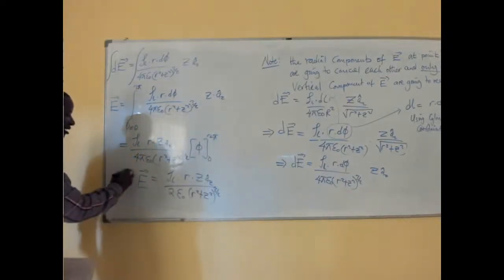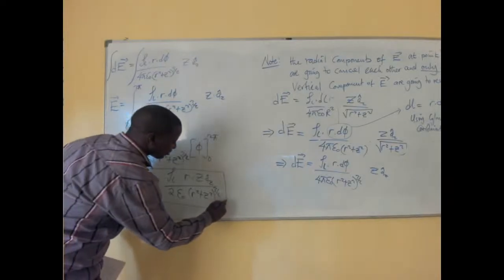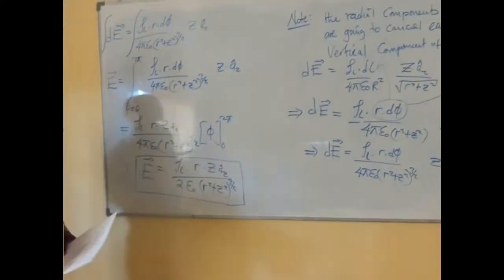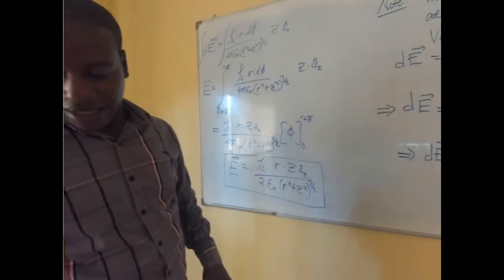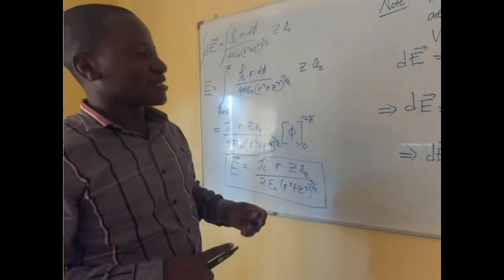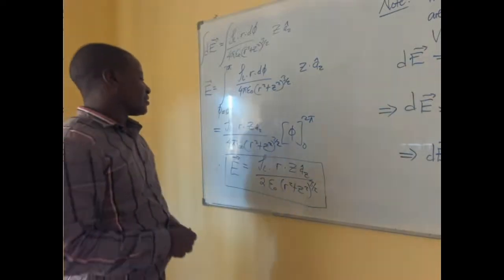This is what you get when you derive the electric intensity due to a ring.